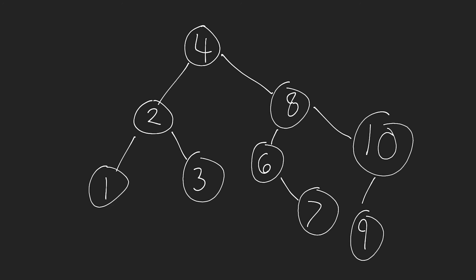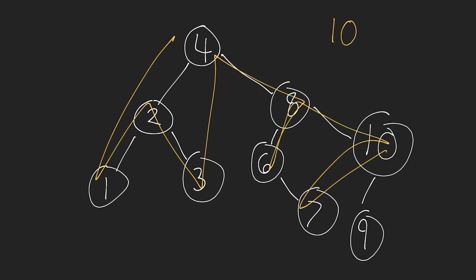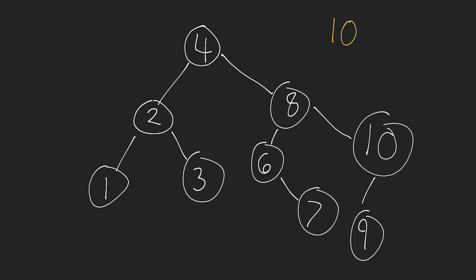So in this case here, let's say that we want to find if the element 10 exists inside of the tree. Well, with any other binary tree, since we don't know this property, we would have to look through every single element inside of the tree to attempt to find 10. However, in the binary search tree, we don't have to do that. What we can do is we can start at our root node and we can compare the value that we're looking for to the root node.